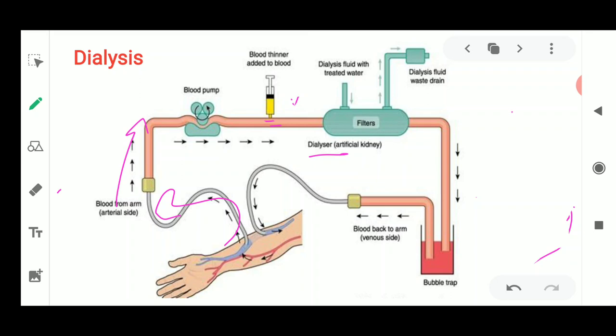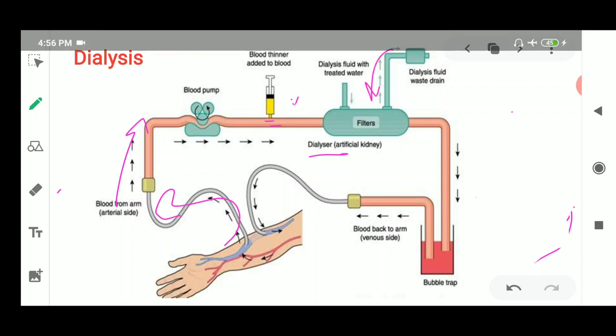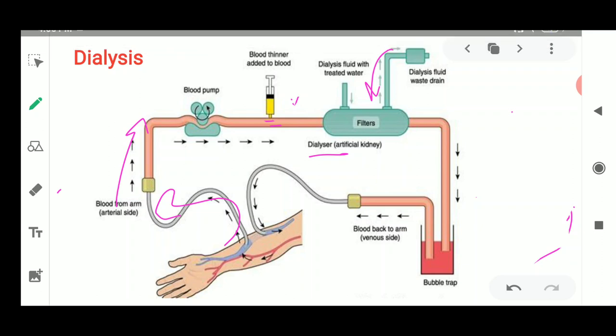Why is it working as an artificial kidney? Because it has a very similar structure to our kidneys, which are responsible for blood filtration and for the removal of waste material. Now here the fluid is continuously flowing inside these filters. Another process like osmosis happens with the help of the membranes.